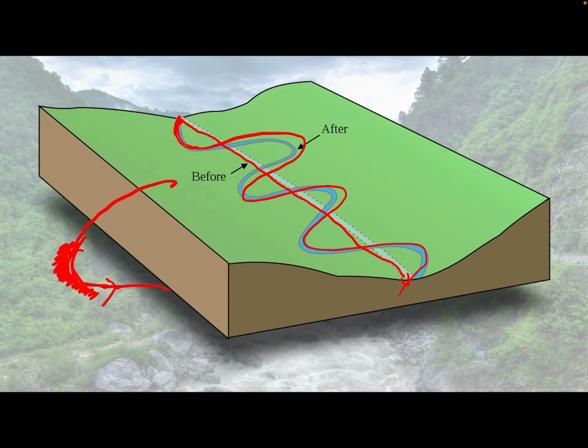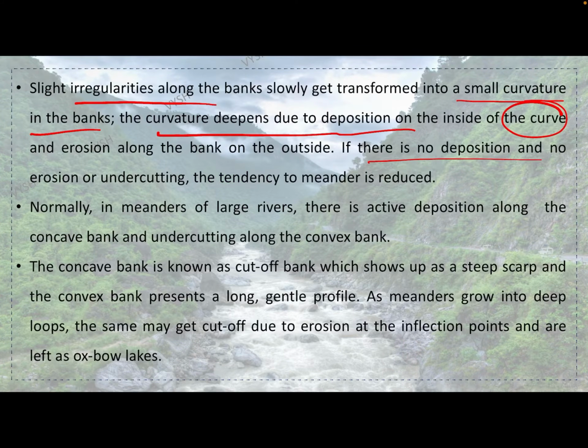Here some deposits will start forming, and automatically it will start forming into this side. If there is no deposition and no erosion or undercutting, the tendency to meander is reduced. Automatically the meander will also get into a normal path.